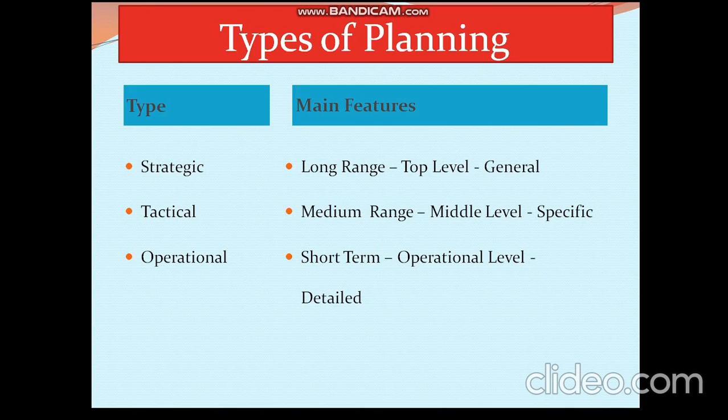So whether it is batch wise, shift wise or day wise, depending on the production cycle also, the duration of this operational plan would depend. Sometimes it may be a few hours, sometimes a few days, sometimes up to maybe 1 month or so. Usually we don't go beyond 1 year for a short term period.